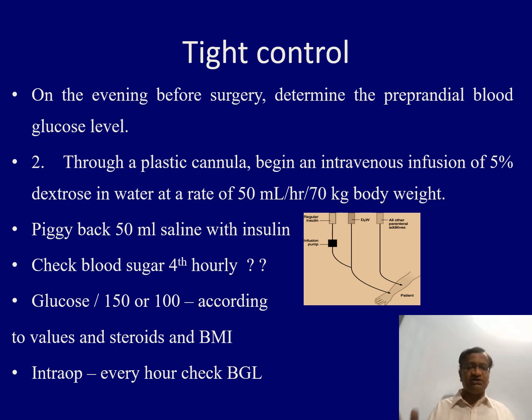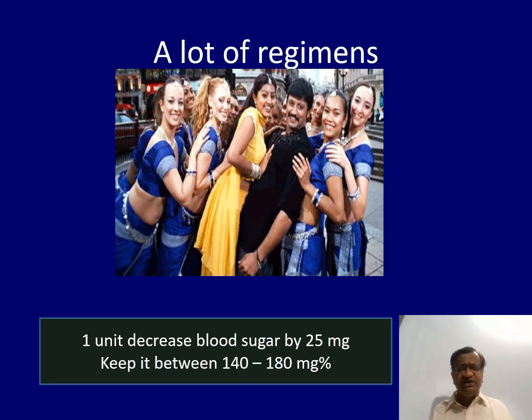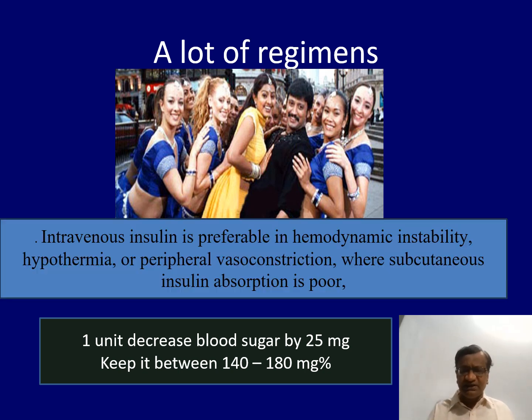And then check blood sugar. If glucose is 150, yes, we know these things. Start the insulin infusion, increase the insulin infusion and all, so that it is around 100. A lot of regimens. 1 unit will decrease blood sugar by 25. That is what we should know. So many regimens are there.